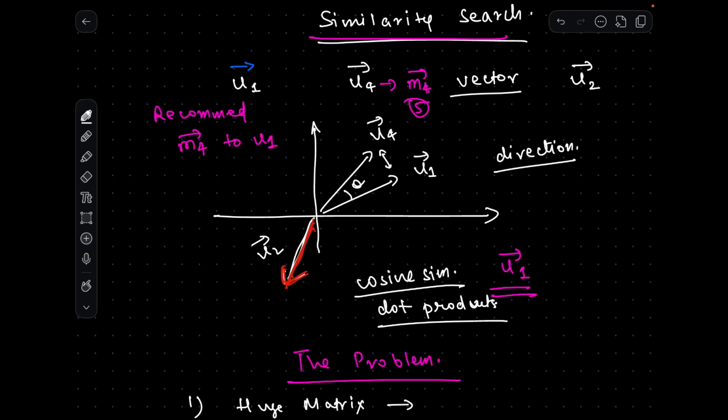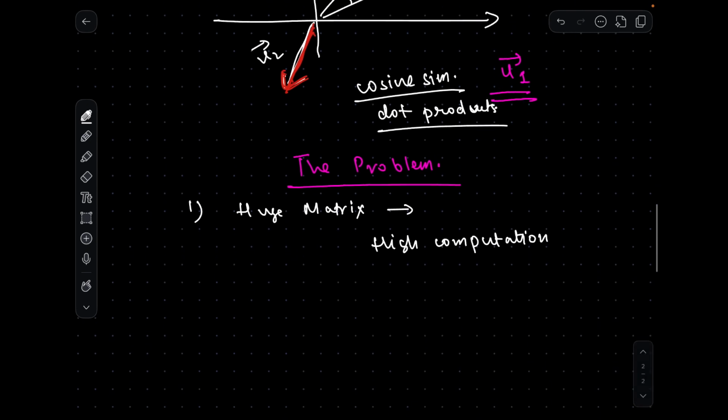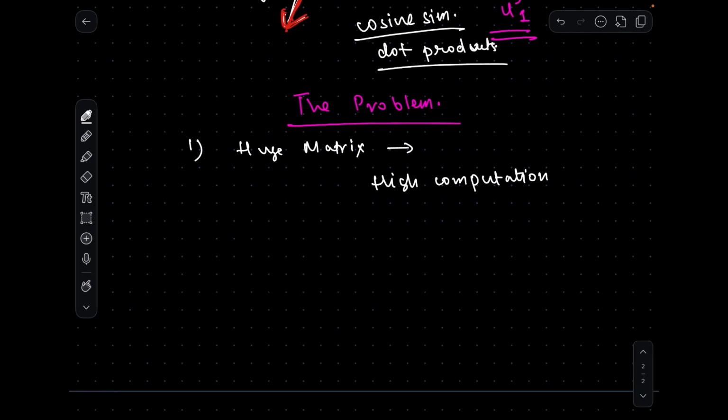There will be millions of users and thousands of movies. A single vector has 1,000 dimensions, and you are doing the dot product against millions of users. You can just assume how much time and computation power it will take to calculate all those dot products. That is why in a real system the matrix will be very huge, and because of that you will have to do very high computation.